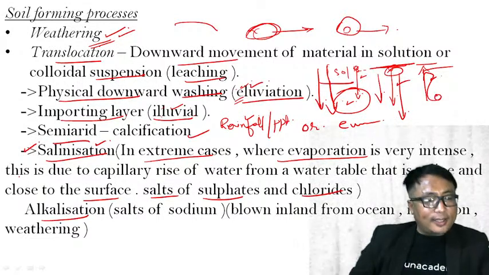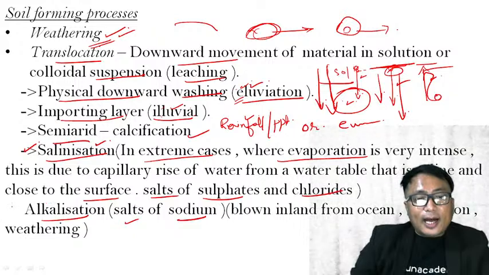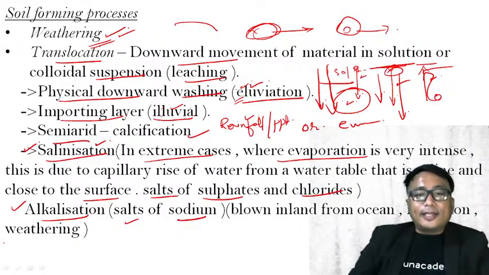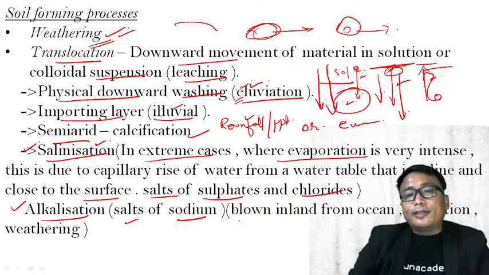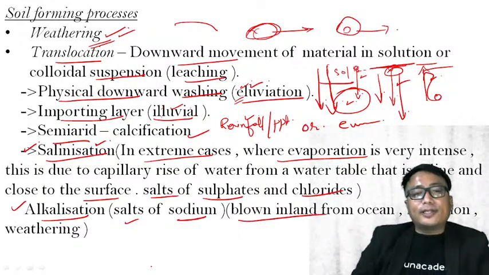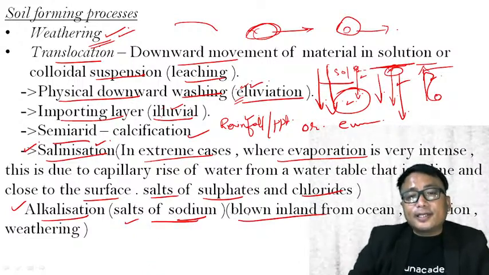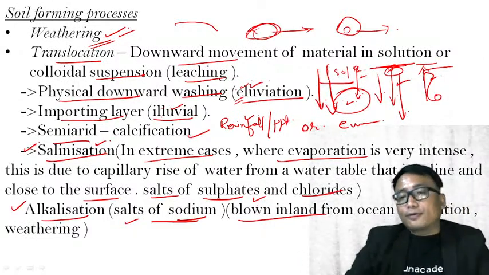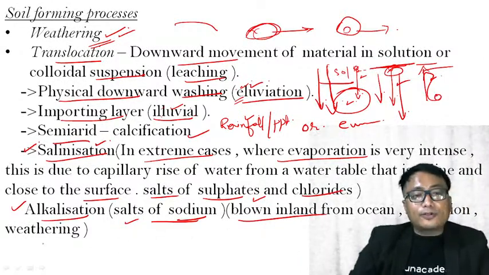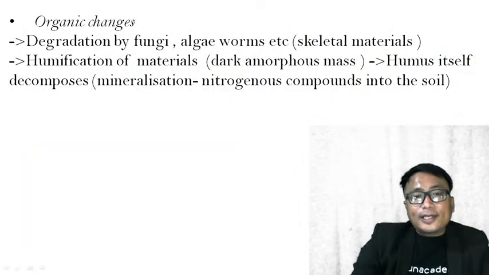On the other hand, if the salt is of sodium, it is known as alkalization, and it is usually seen in a place where the salt of sodium is a result either of being blown inland from the ocean, or because of irrigation, or because of weathering. Clear?